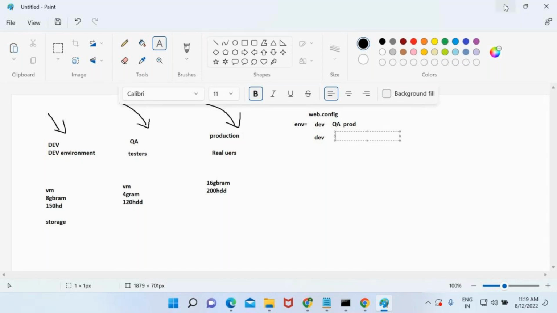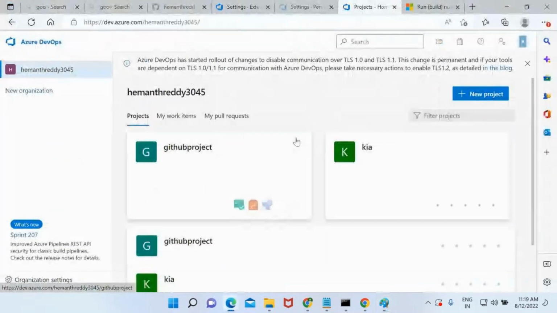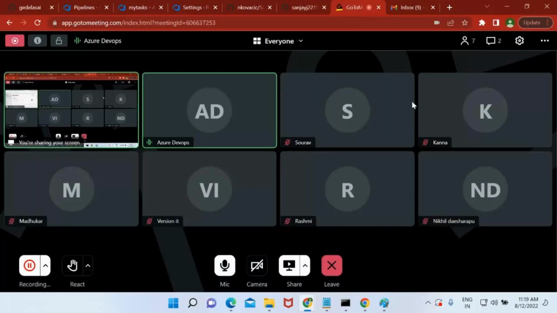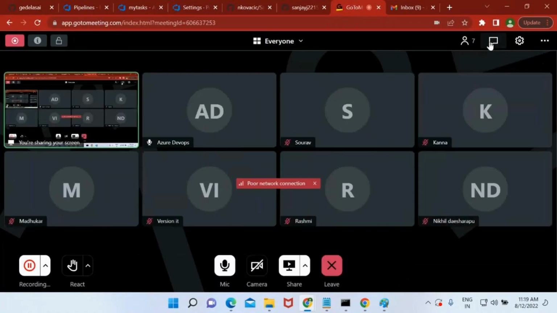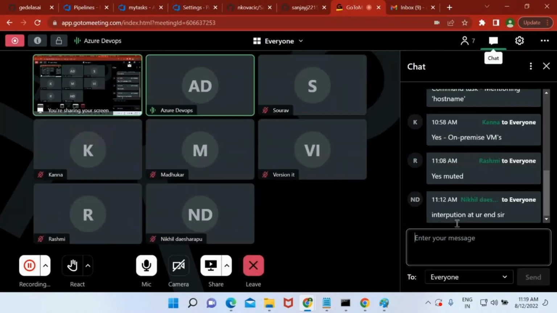Okay, let's take this. Which one? This one we are using. Let me see if there are any messages. Am I audible clear right now? I think still no. Is it audible?